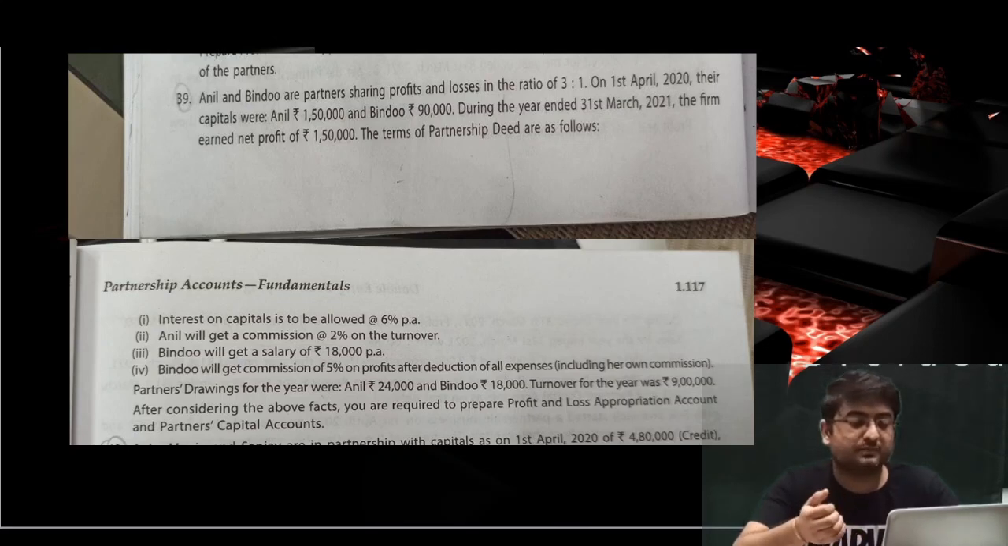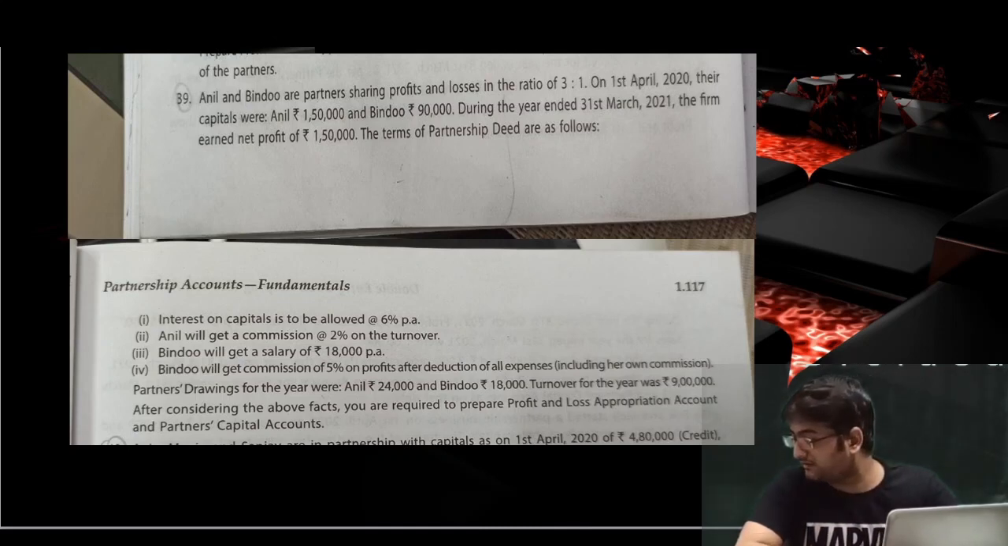And after that, you'll have to prepare the partners capital accounts with the opening balance of the partners and the appropriation items, just like we did in the previous question. And in the end, you'll have to find out the closing balance of partners capital account as well. So in this case, we'll simply close the question by preparing the P&L appropriation account and partners capital account. So I guess we have these questions only discussed today. Do solve this question, and if you have any doubt, do write on WhatsApp. We'll discuss later on.